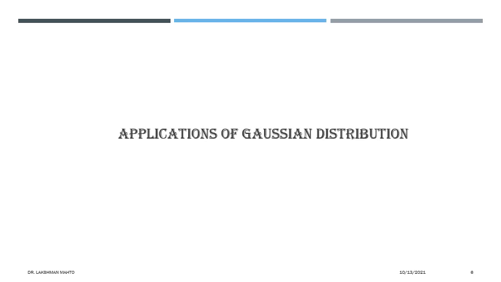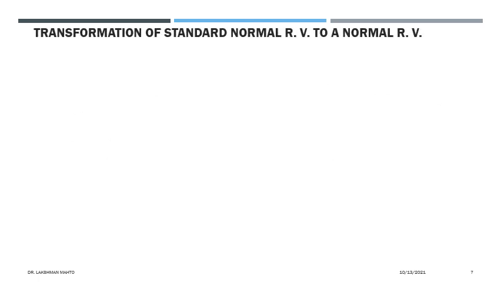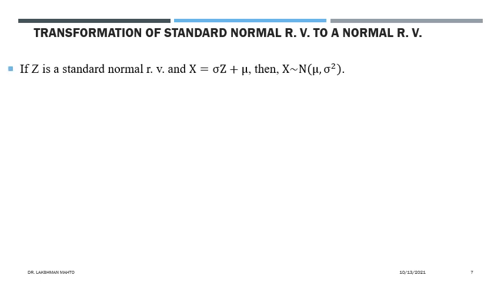I will talk now about the application of the Gaussian distribution in order to compute probability. I need to introduce a few things first. The first one is a general normal random variable as a linear transform of a standard normal random variable. Suppose Z is a standard normal random variable, and we are transforming Z through this transformation.